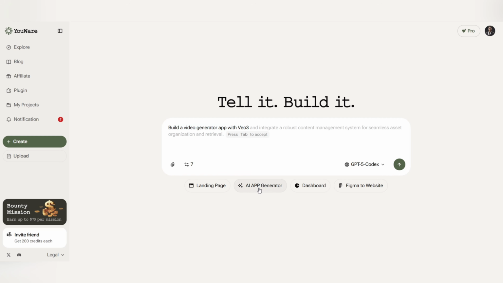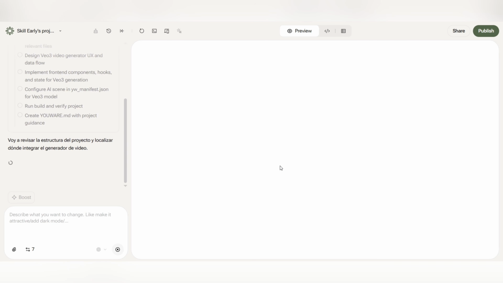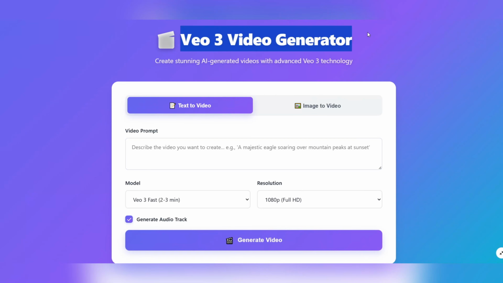Make sure the AI App Generator option is enabled. After that, just wait a few moments. In only a couple of minutes, your project will be automatically built and ready to use. Precise, clean, and fully functional. Now you're on the VO3 page, and here, you're in full control.